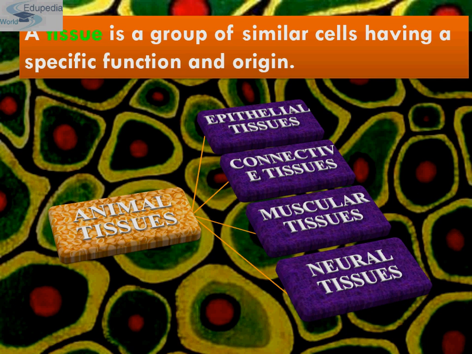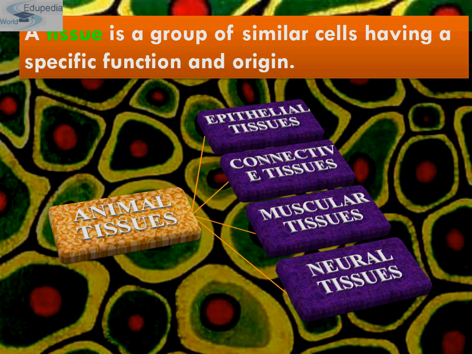The body of a simple organism like Hydra is made up of different types of cells, and the number of cells in each type can be in thousands. As we know, the human body is composed of billions of cells to perform various functions. How do these cells in the body work together?